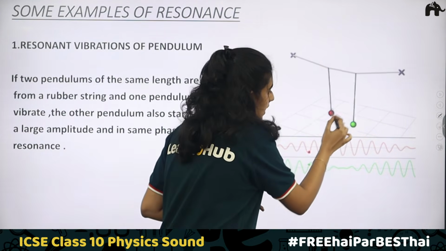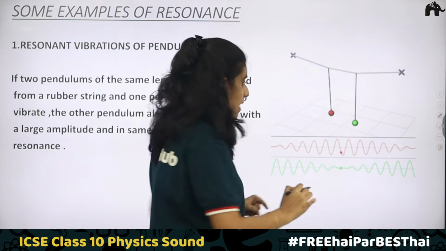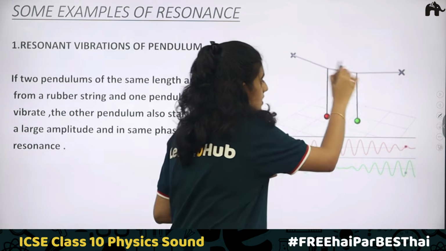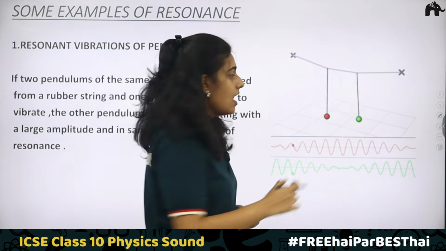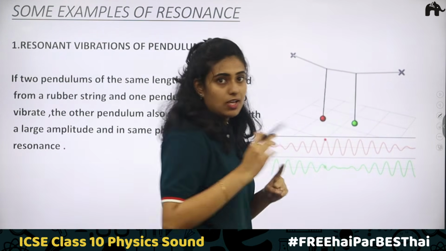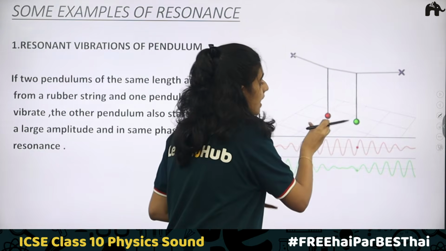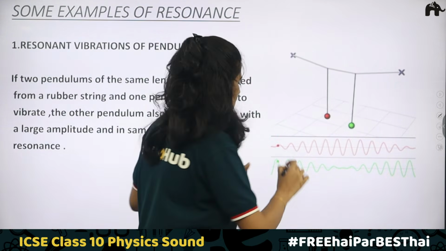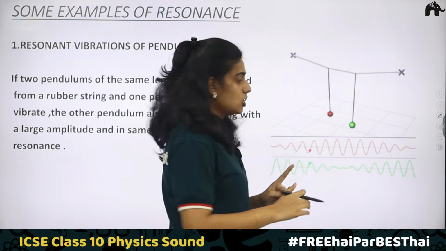That is, when you create a vibration in A, what happens? Due to this vibration, the string will start vibrating and there is an energy transfer happening, and this will also start vibrating. So here you can see that they are in phase. You can see, just check this. With time, this is how the vibration amplitude is.